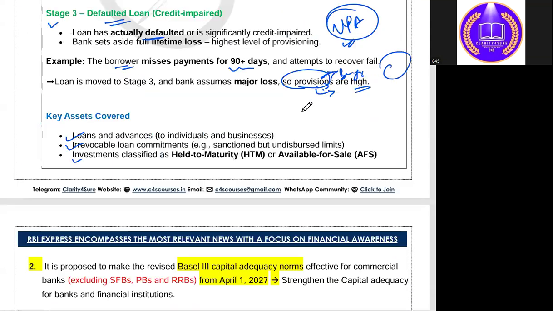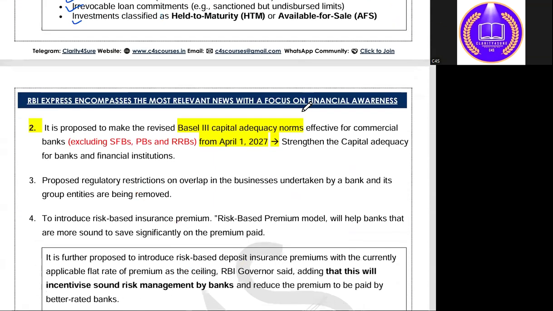Coming to the next announcement. In this meeting, it has been proposed to revise the Basel III capital adequacy framework effective for commercial banks. Here also, three types of banks are excluded: small finance banks, payment banks, and RRBs.